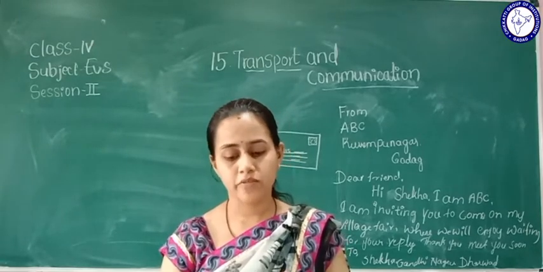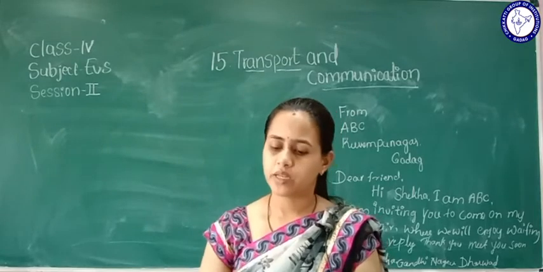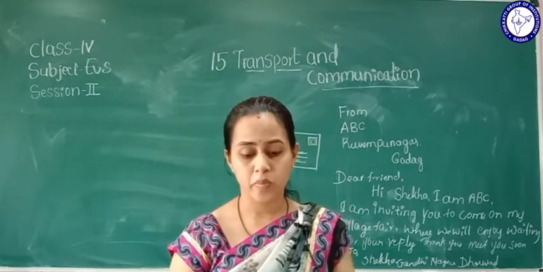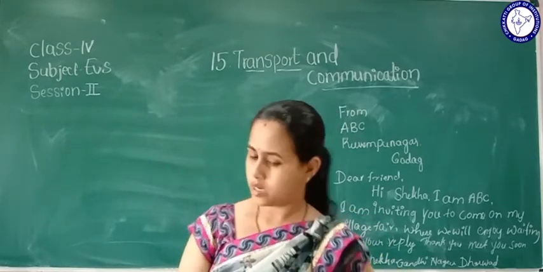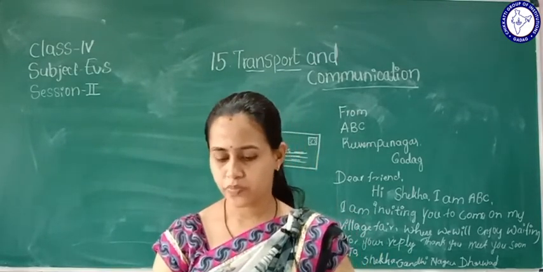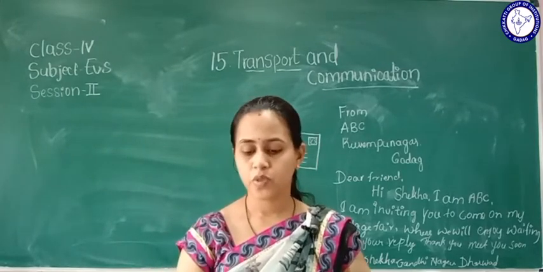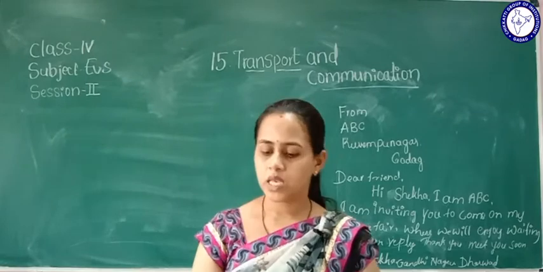A paper published every day is a daily newspaper. A paper published once in a week is a weekly newspaper. A magazine published once in 15 days is a fortnightly magazine. A magazine published once in a month is a monthly magazine, right?